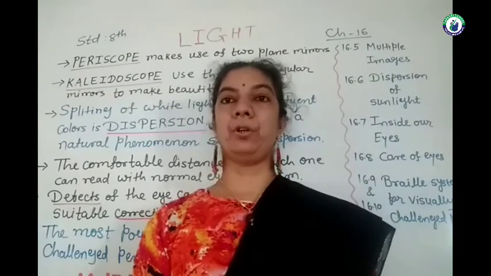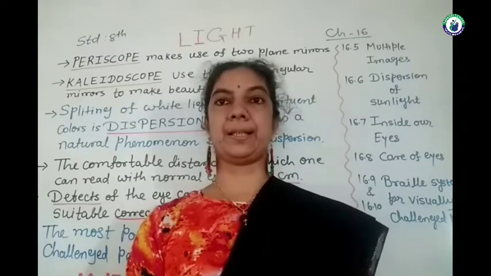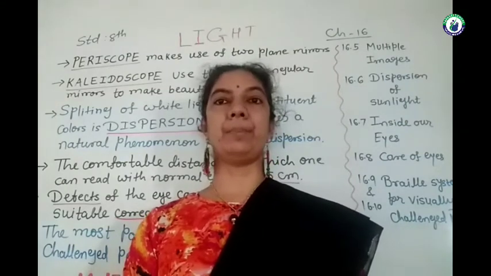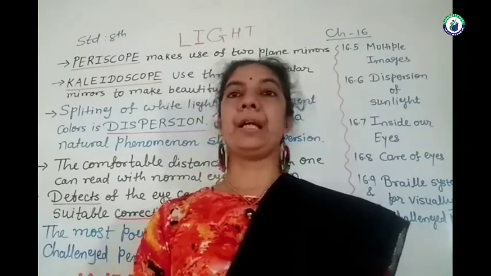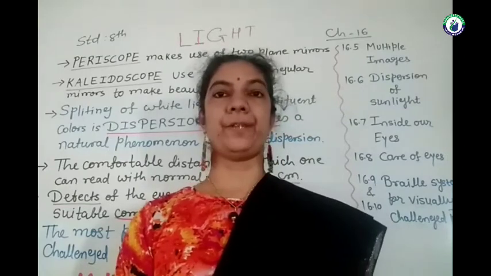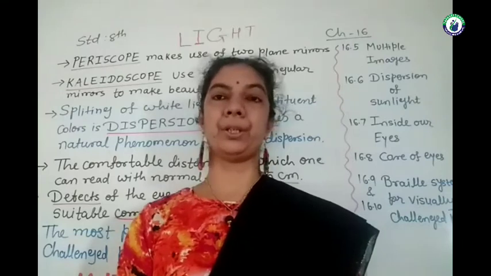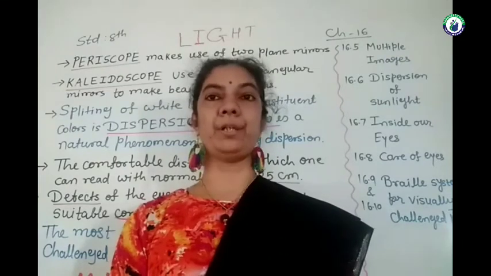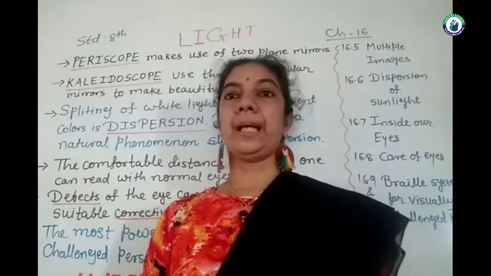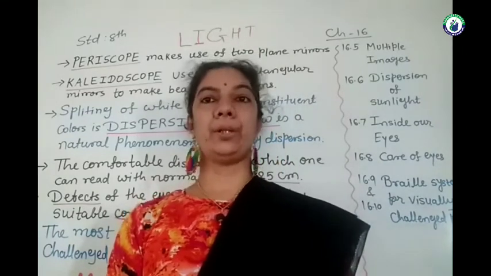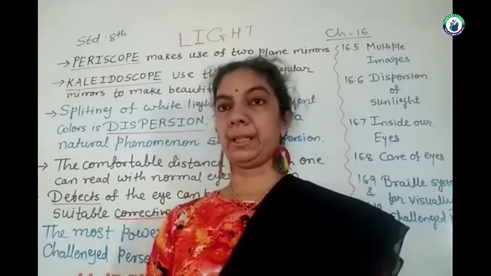After discussion of laws of reflection of light, here we are going to discuss that reflected light can be reflected again and again, and if we have more than one shining surface, that is a mirror, then we can get multiple images. It means more than one image of any object. Devices like periscope and kaleidoscope use more than one mirror.